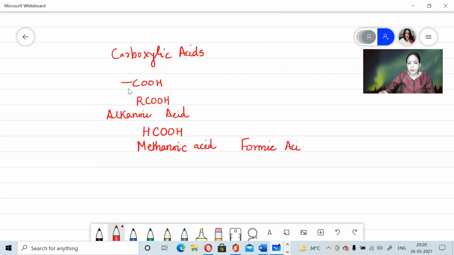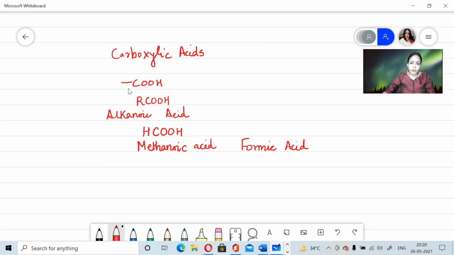When an ant bites, the skin becomes red because in the sting of the ant you find this formic acid present. And when the ant bites, it releases this formic acid on our skin, and the protein present in our skin reacts with the formic acid, and our skin gets swelled up and the red rashes are developed. This was a general information.